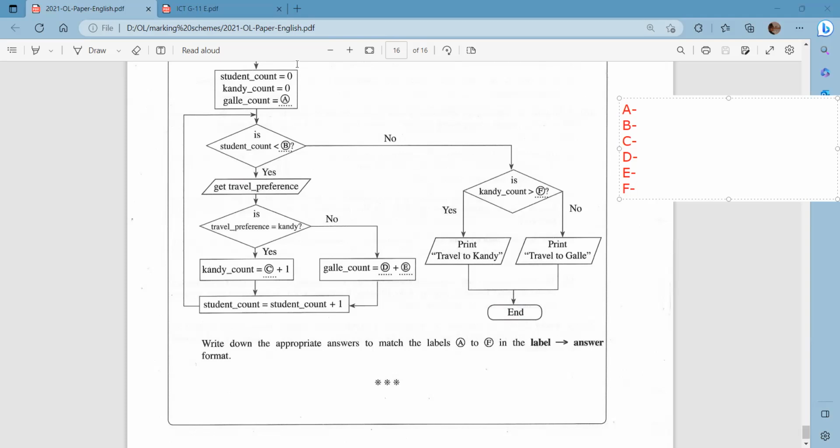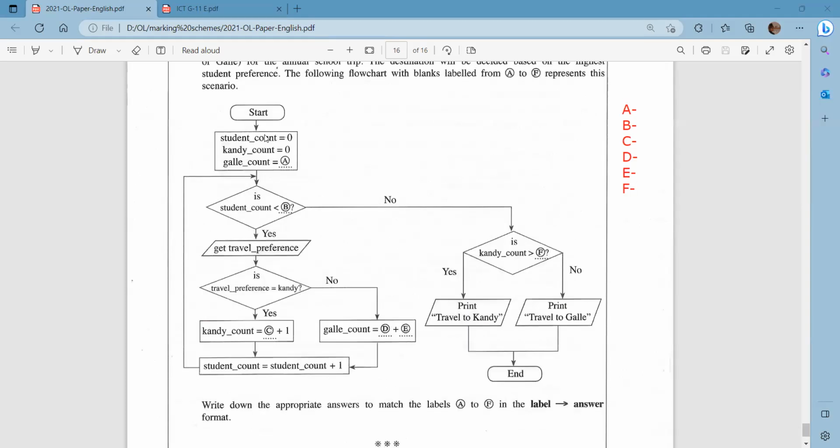So here you can see student count is equal to 0. Kandy count is also equal to 0, because till now we haven't got the count of anything. So therefore, Goa count is also going to be 0. So for the label A, the answer is 0, right?